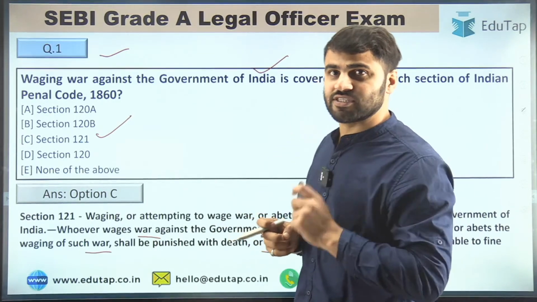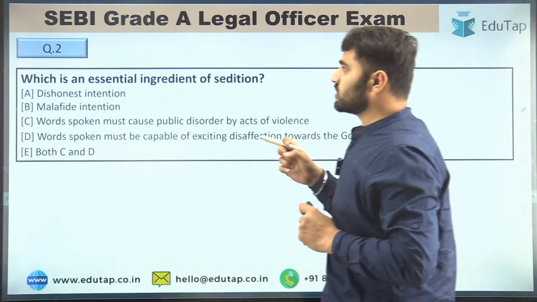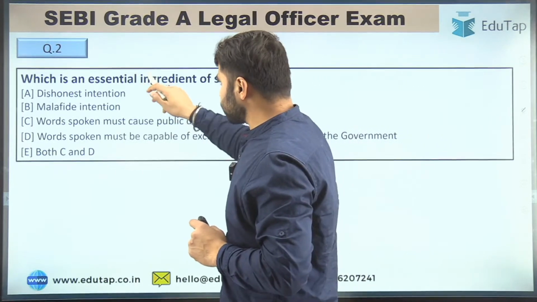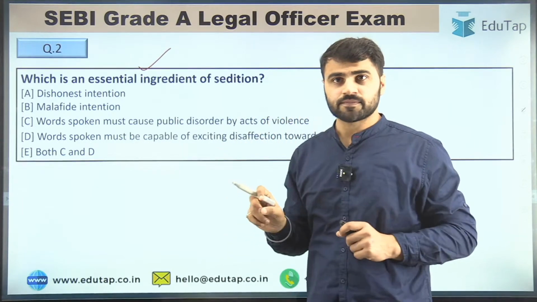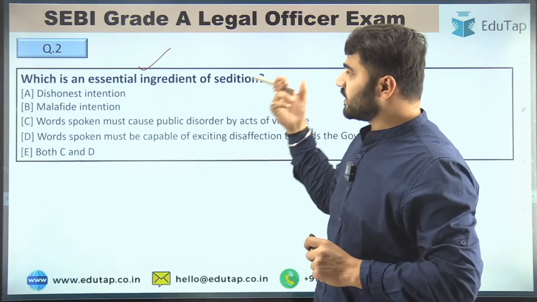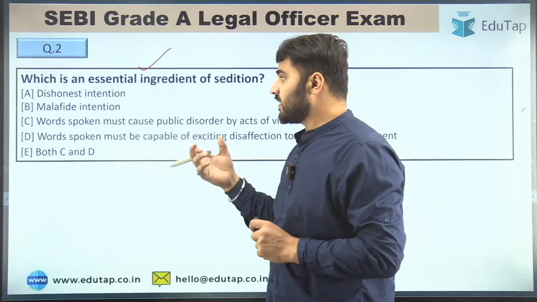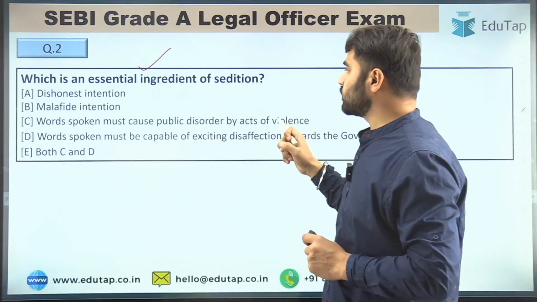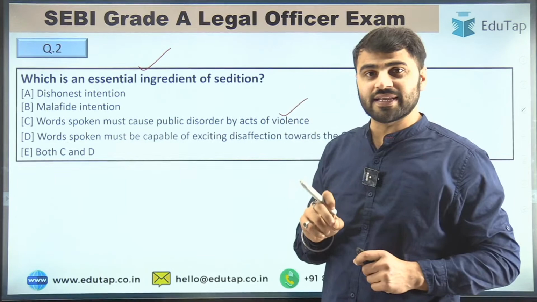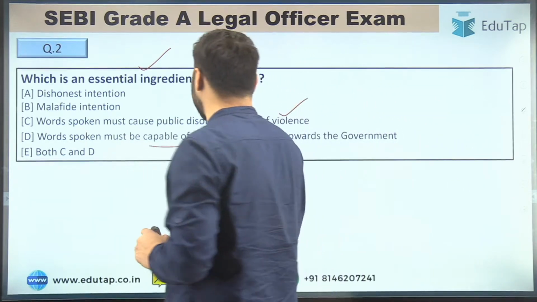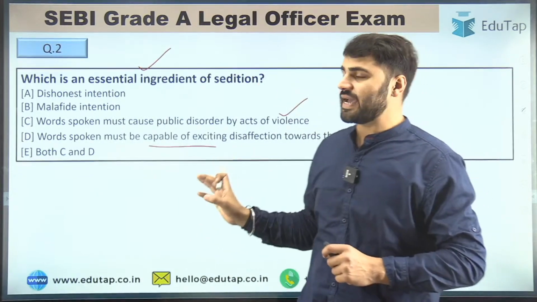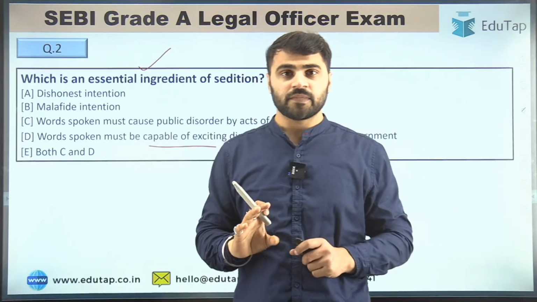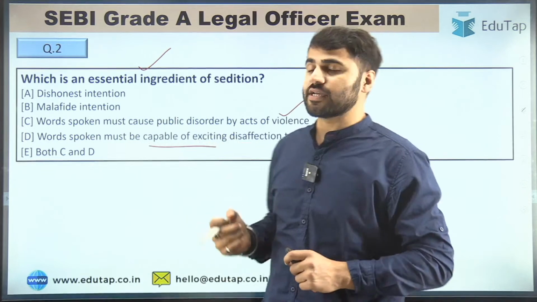Now let's move to question number second. Which is an essential ingredient of sedition? Your options are: dishonest intention; malafide intention; words spoken must cause public disorder by acts of violence; words spoken must be capable of exciting disaffection towards the government; or both C as well as D. So tell me the right answer for question number second.